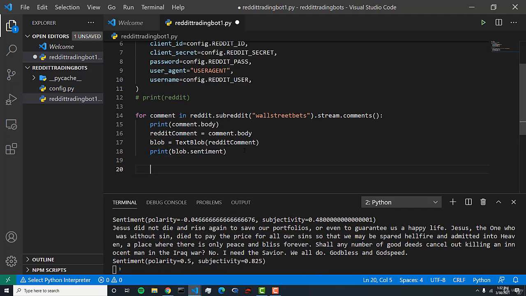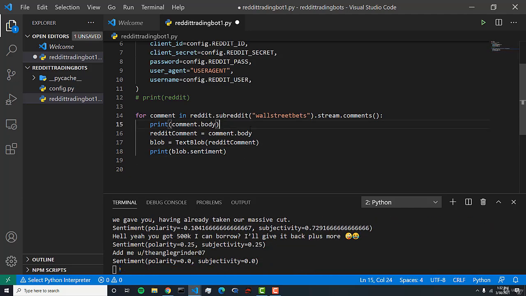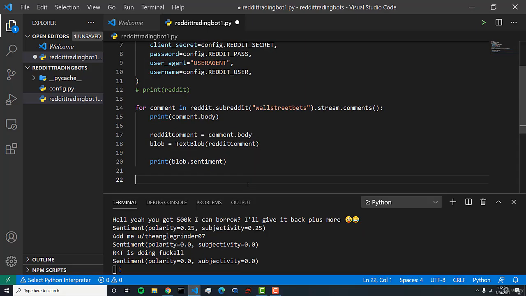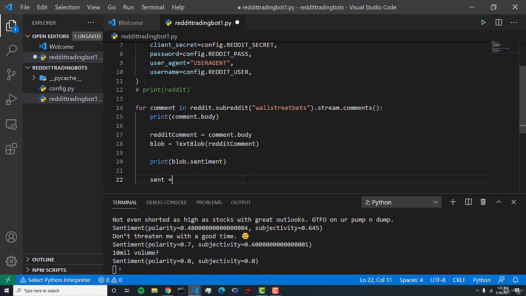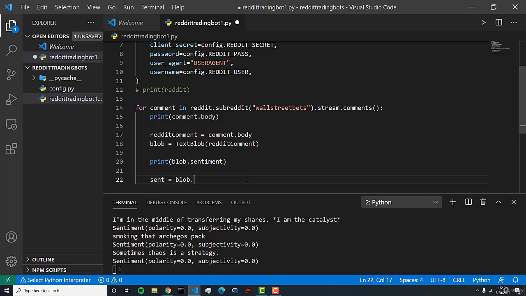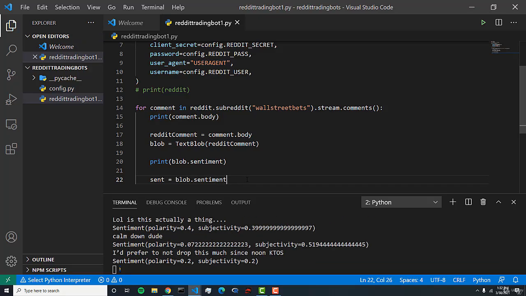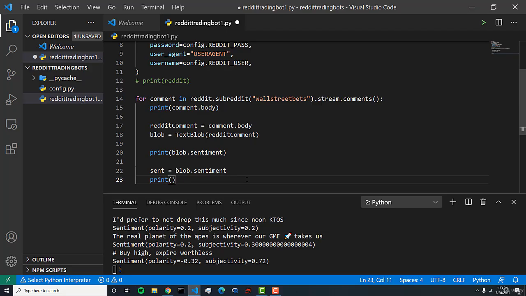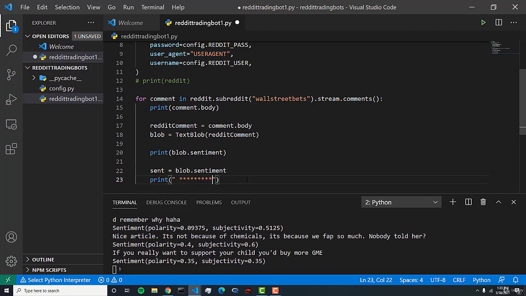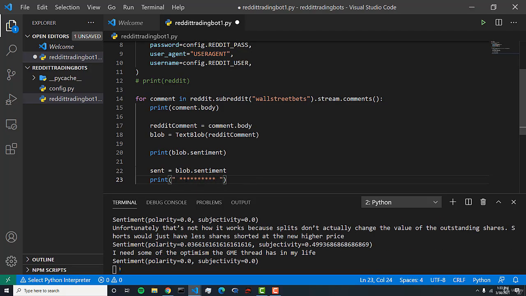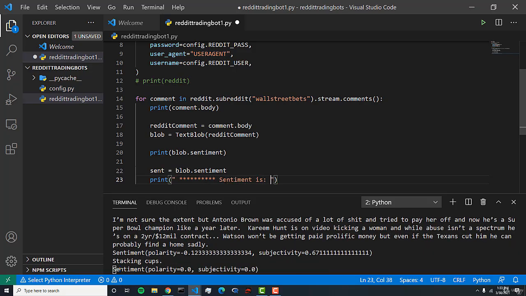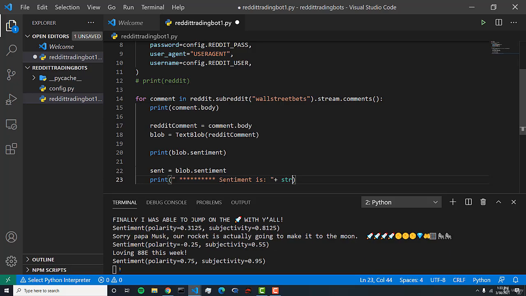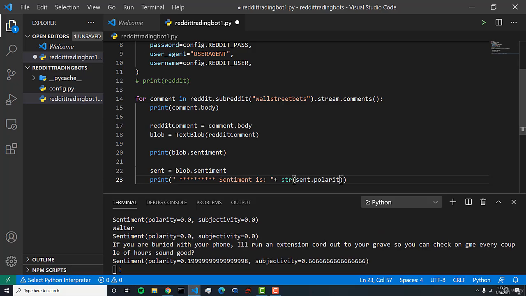So once we do that, let's create a new variable, and let's put some spaces in between these. And let's create a new variable which will hold our sentiment. So we can do sent equals blob.sentiment, just like that. And then we can do a print statement. And I really like these stars, and you'll see me use them a lot. So I'll do star, star, star, star, star, star, star, star, star. And then we'll do sentiment is colon, and then let's append str(sent.polarity), and that's going to extract the polarity from here.